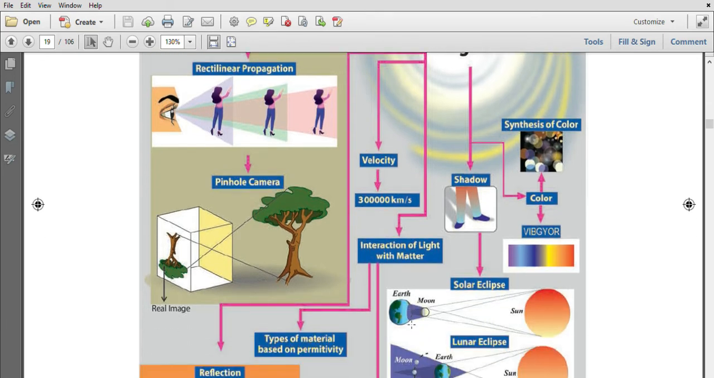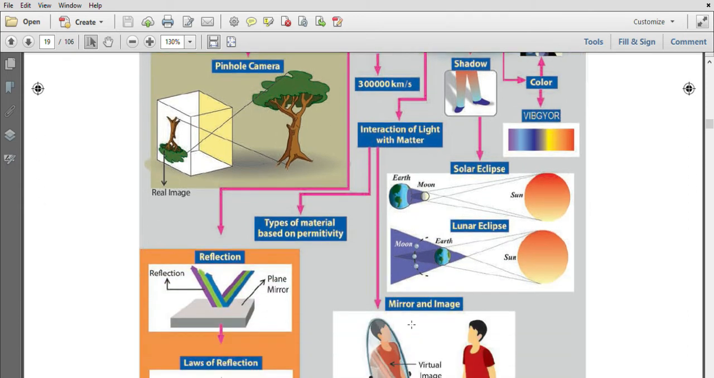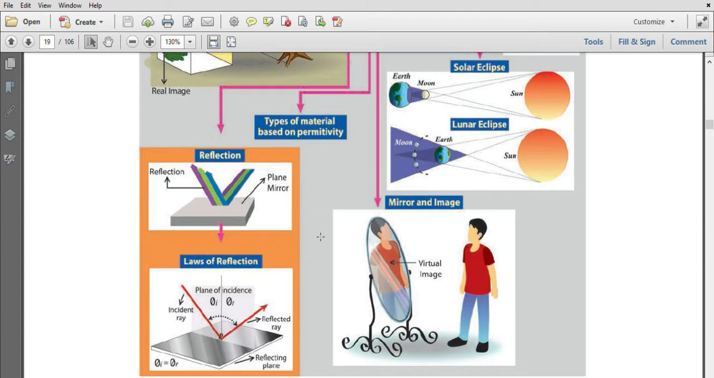Interaction of light with matter. Some objects reflect the light. In some materials, the light rays pass through them. Law of reflection: the angle of incidence is equal to the angle of reflection. The mirror forms a virtual image.